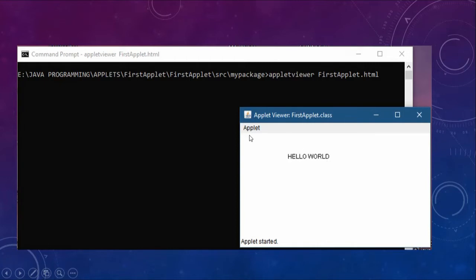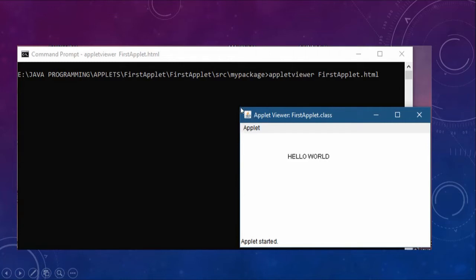Before I show you the execution, students please note, this is an applet. The point over here, the top left point, is coordinate 0, 0, that is 0, 0 pixels. From this point the horizontal distance is x and the vertical distance is y.